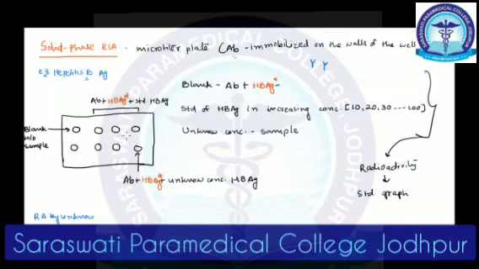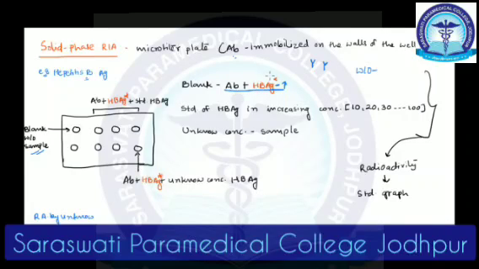Now, in the first well we will mark it as blank. Blank means everything is there, the setup, except the sample. That is going to act as a baseline with which we can compare our results, right? We need to know the amount of radioactivity without the sample, so that we know where we stand after we add the sample, isn't it? So the blank would be antibody plus only the radiolabeled antigen.